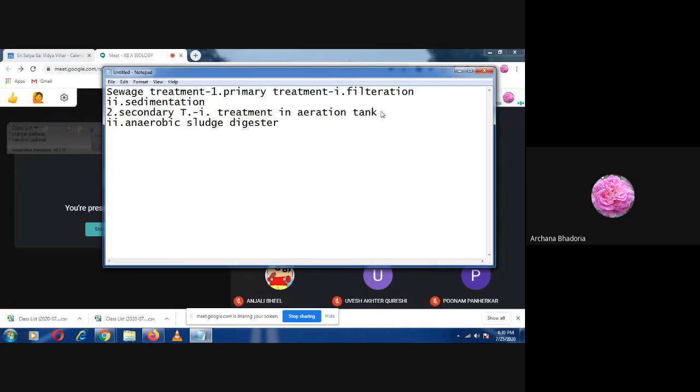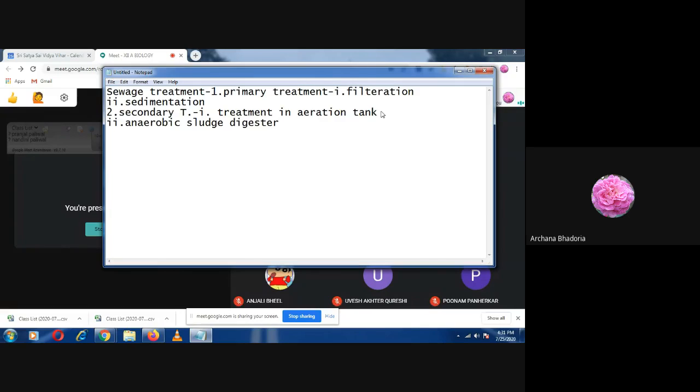Okay, what is activated sludge? Can Shifa tell me what is activated sludge? Shifa, are you there?